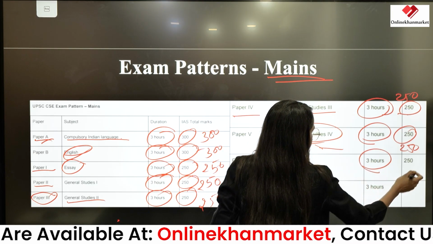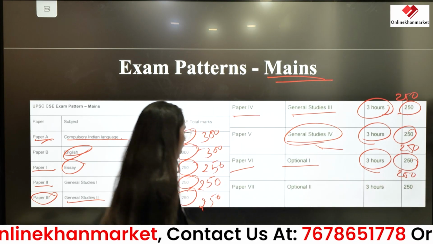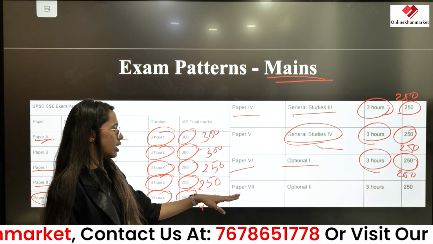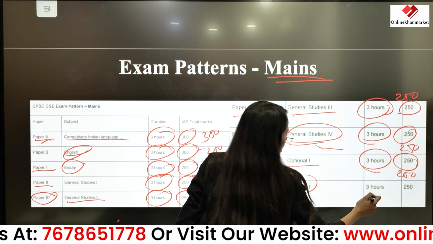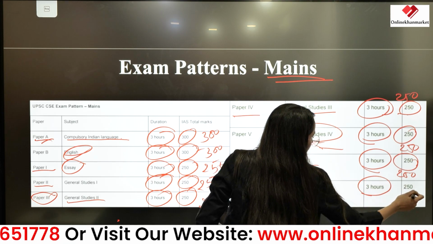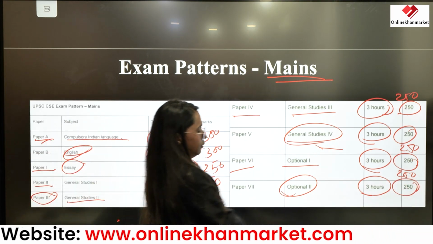duration will be 3 hours and the total marks will be 250. Then the last paper is paper 7, in which there will be Optional 2, duration will be the same, 3 hours, and the marks will be 250. So moving further,